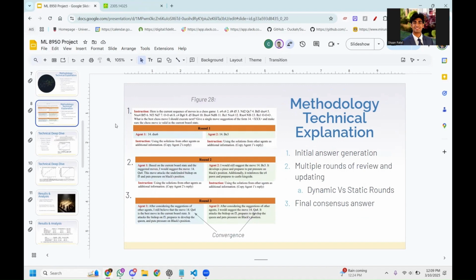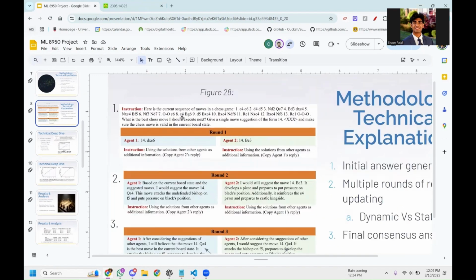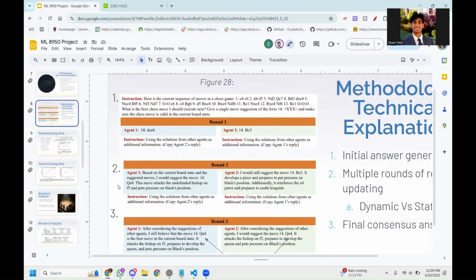So looking at a closer look at this, we can see that we have 3 rounds of debate. And in each round, we are given an instruction. This instruction for the first round includes the set and the possibility of the question itself. So for round 1, since we're using the case of possible chess moves and we're trying to find the most optimal move, we give the current sequence of chess positions, which corresponds to all of your pieces and the opponent's pieces.